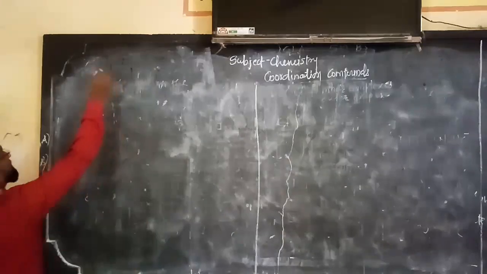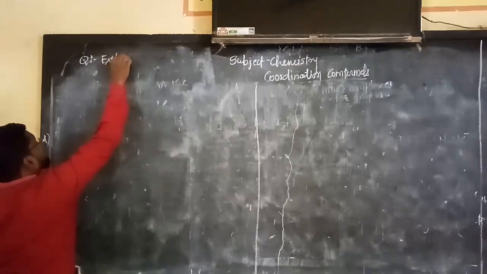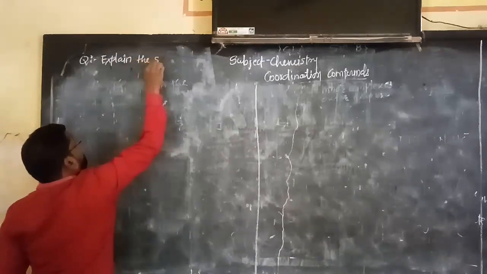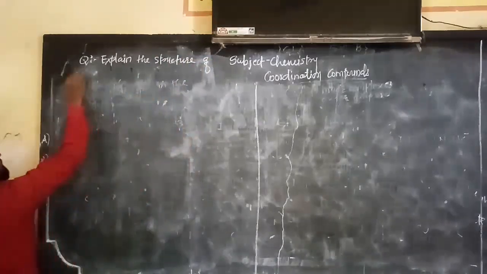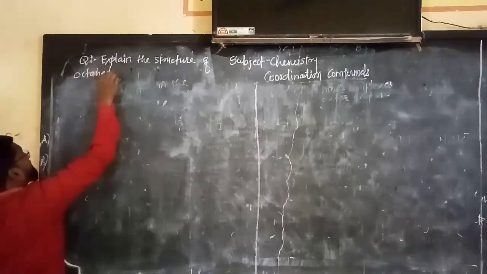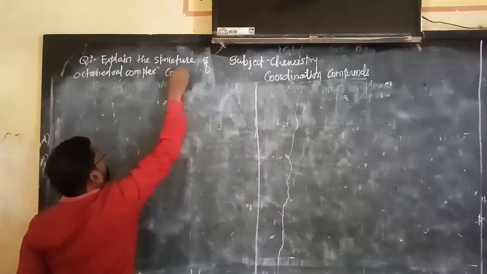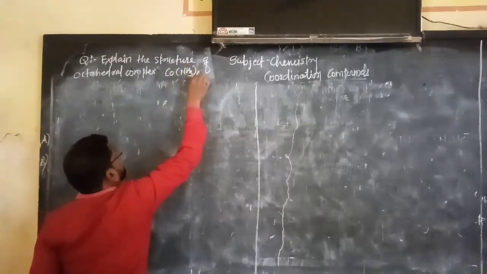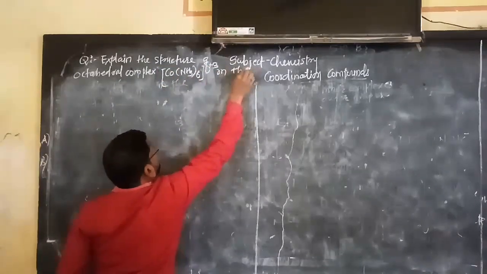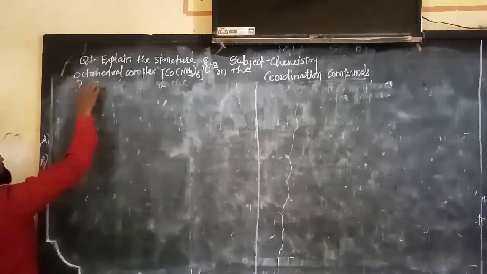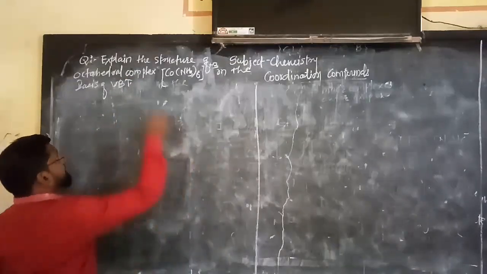First we will write the question: explain the structure of octahedral complex [Co(NH3)6]3+ on the basis of VBT. This is a very common question asked for 3 marks.